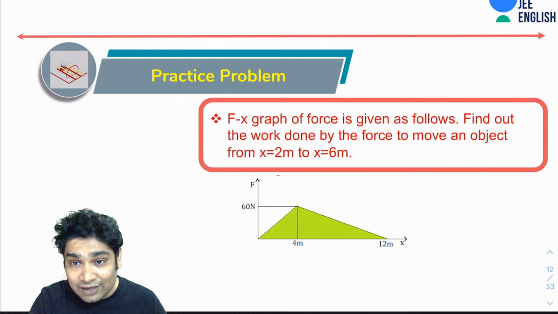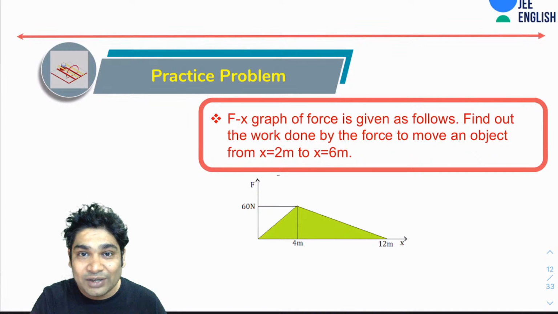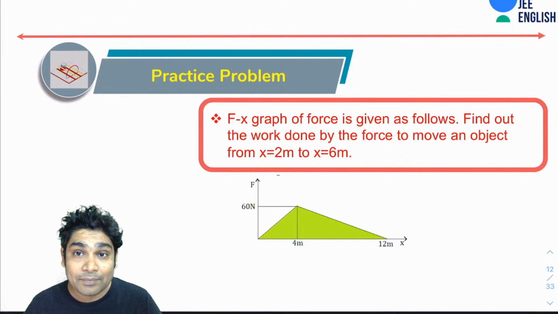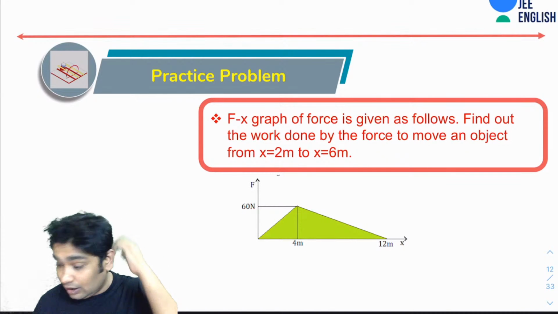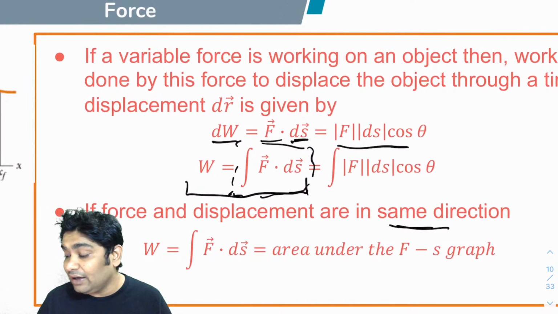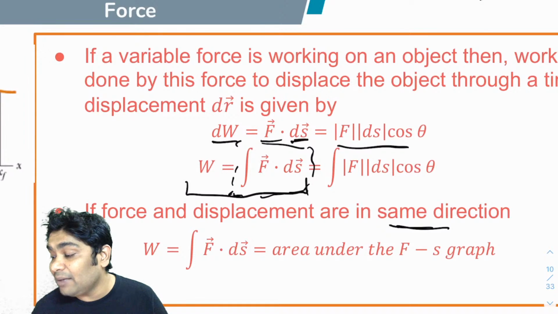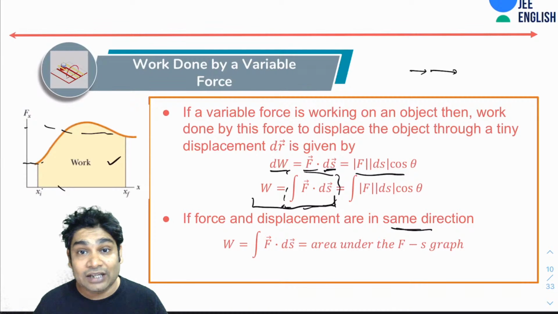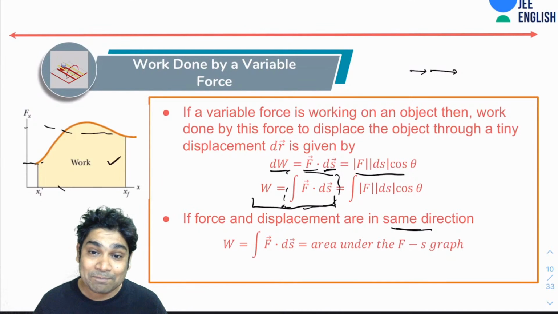Gopi Krishna says, sir, I have a doubt that in that graph, displacement and force, how will we find the angle between them at any instant? You don't have to find the angle in the graph, Gopi, because the area under the graph, as I said, this graph will be presented to you only if the force and displacement are in the same dimension. So only for 1D cases you will be given these graphs. In 1D cases, the angle would either be 0 or 180. So that is the solution to your problem, Gopi Krishna.